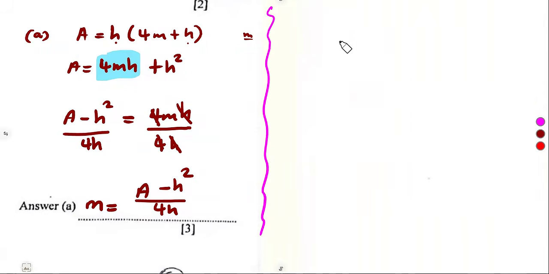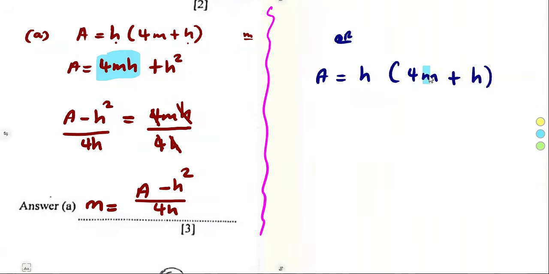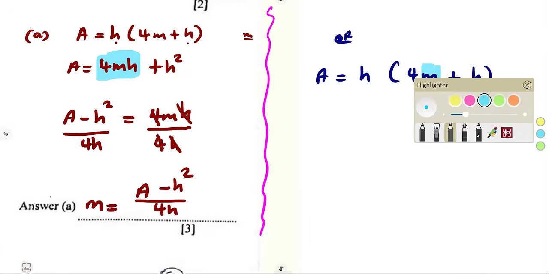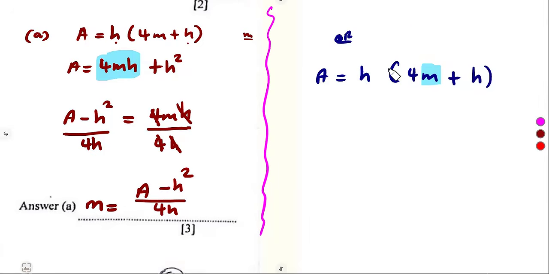You could have taken this way. Since A is equal to H into 4M plus H, and you want to make M the subject, you can see that M is here. It's not like this H here is having M. It's not part of M. If we had the M outside of the bracket, then we could have forced it to expand like this.